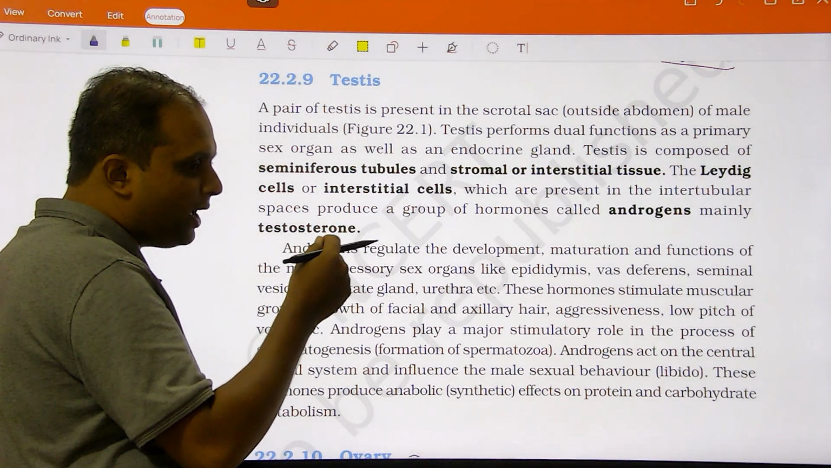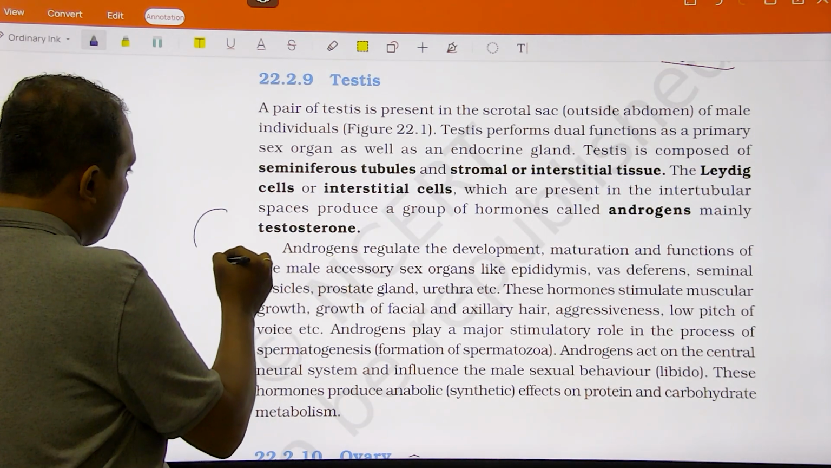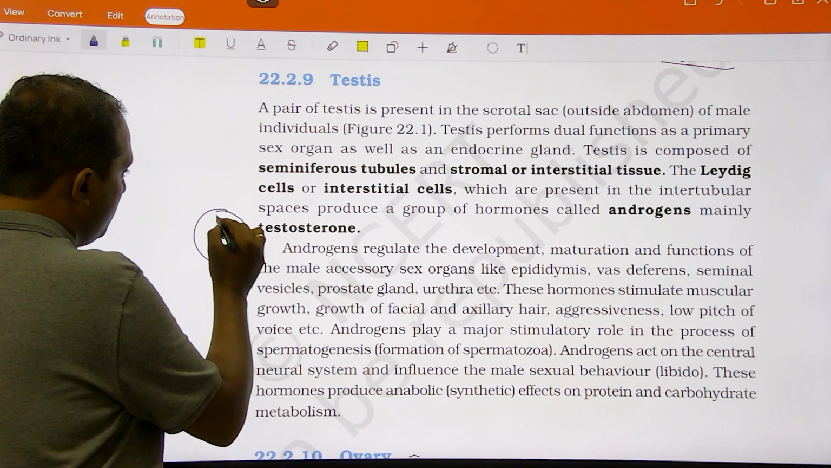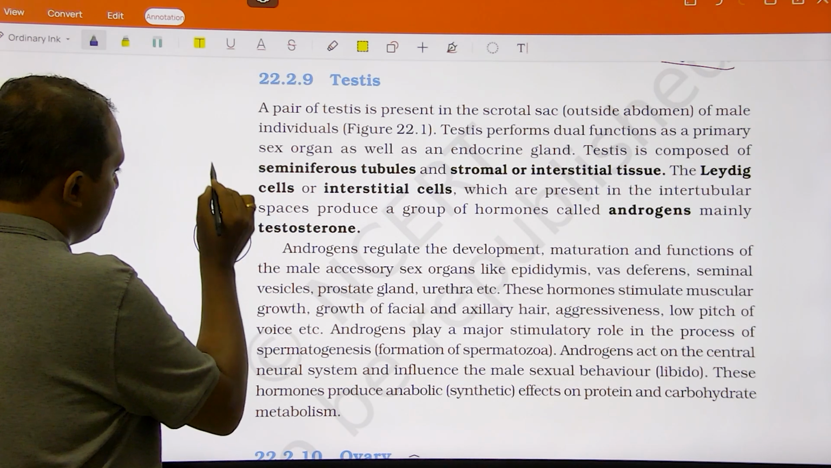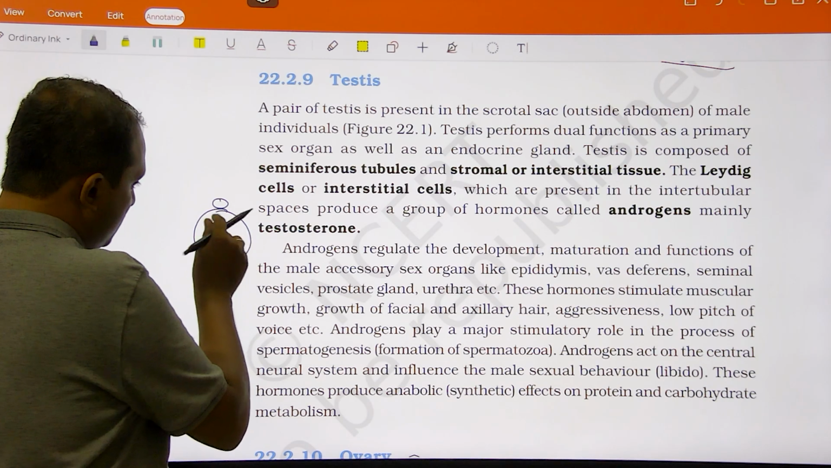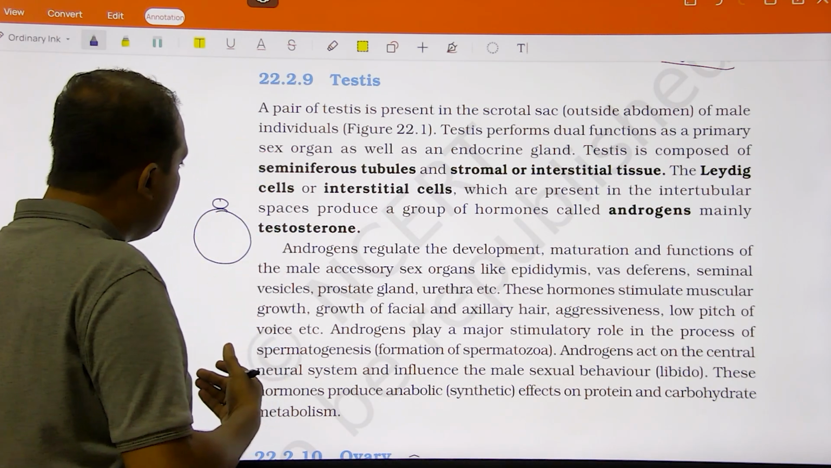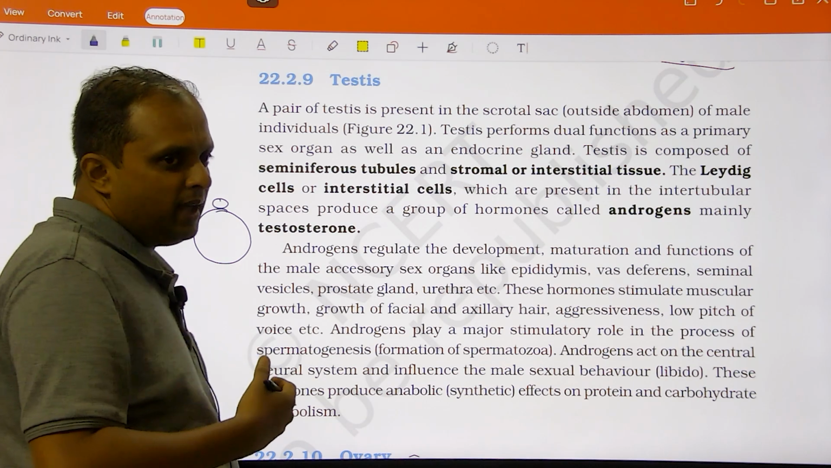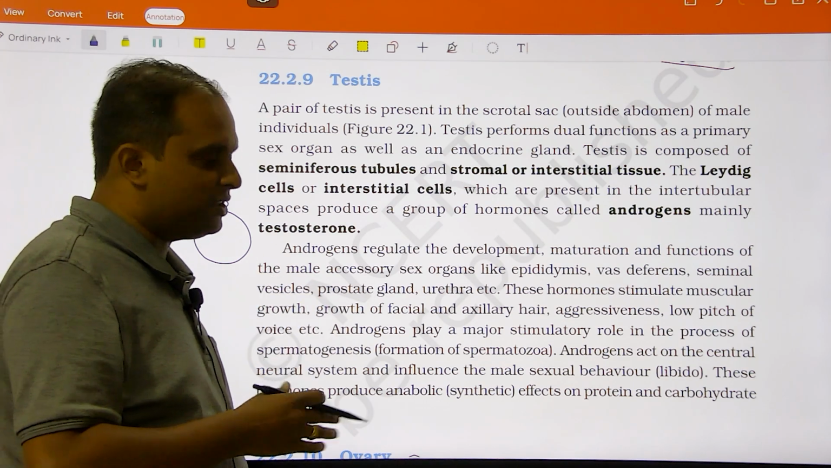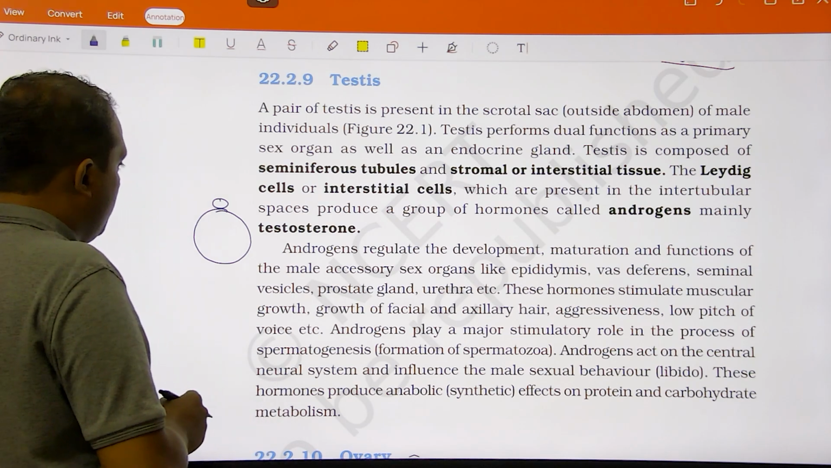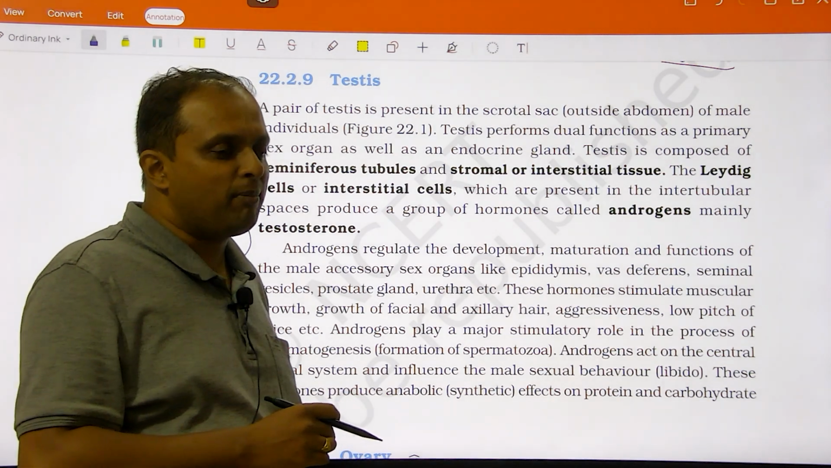Each lobule is going to have some coiled duct called a seminiferous tubule. For example, if this is the seminiferous tubule, associated with it are the cells called Leydig cells. This is the seminiferous tubule, and I am taking the cross section of it. The seminiferous tubule will have sperm at different stages of development. For the development of sperm, there is spermatogenesis.